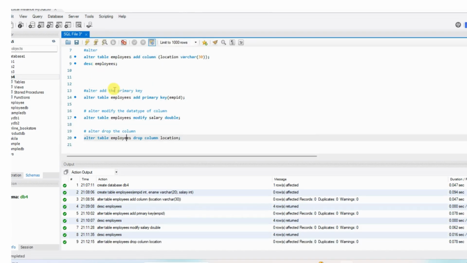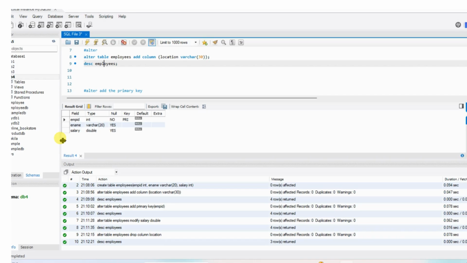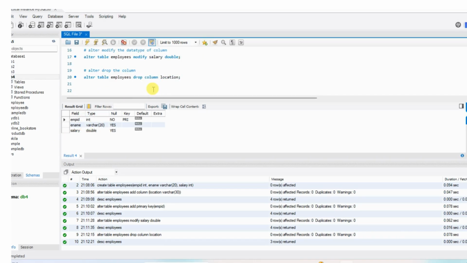Execute this. Done. So this is also done. Now let us check whether it is dropped or not. Done. So one column is dropped here. Now I want to rename. So alter table. What you want to rename?